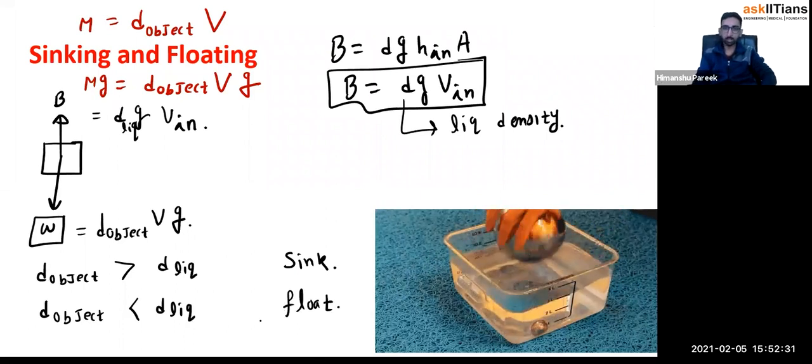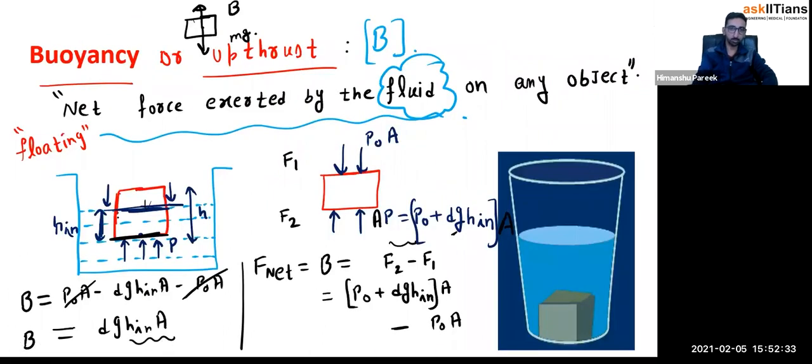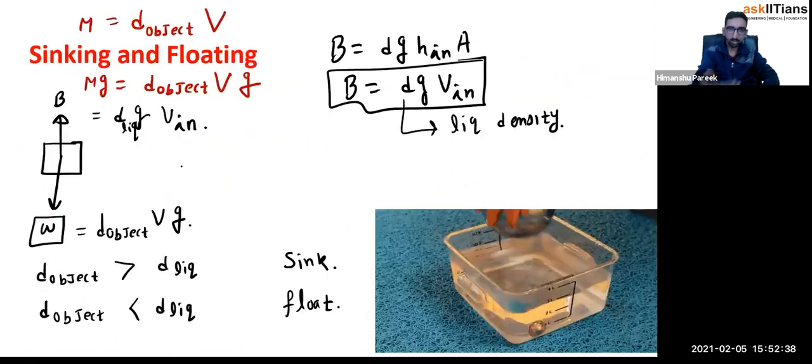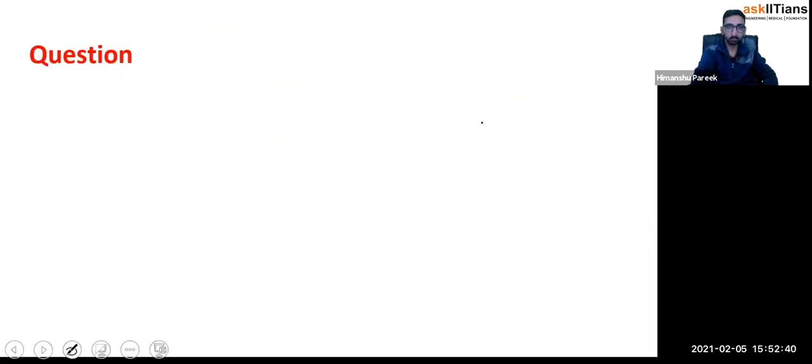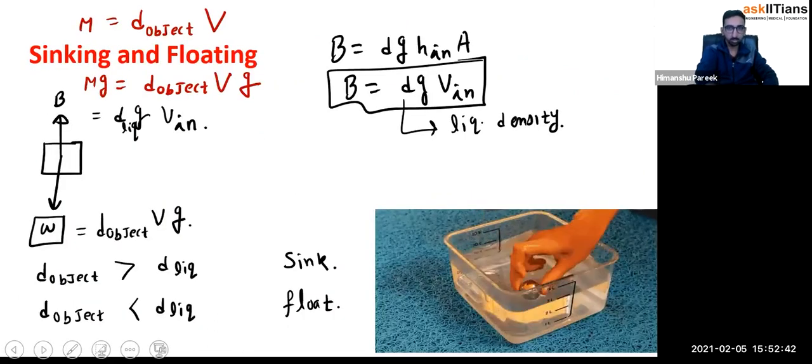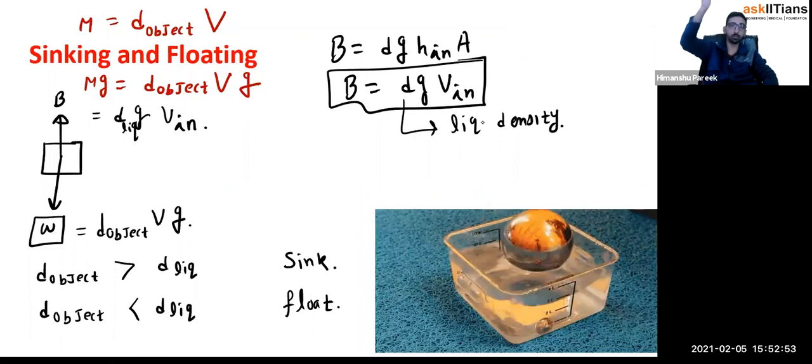And now if the body is floating, as I've shown in this figure, what is the height inside this? We can calculate that by just equating them with each other. So here you just see that this is the case when the density of object is less than density of liquid. So the body will float, and float means some equilibrium. Equilibrium means the upward and downward forces are equal.